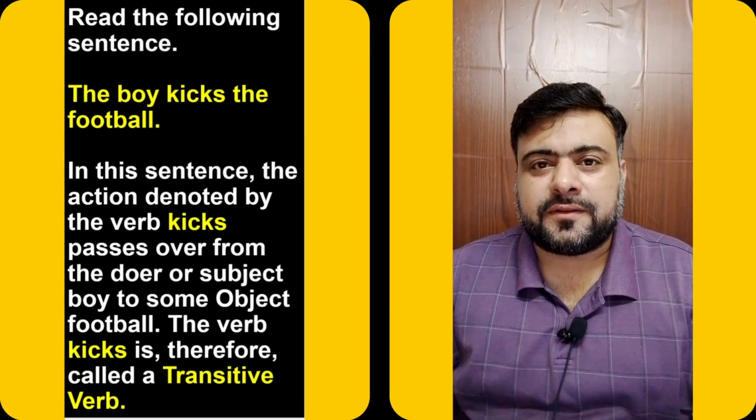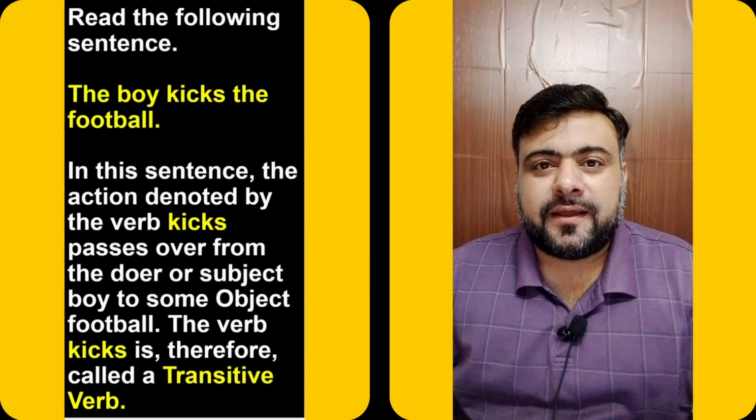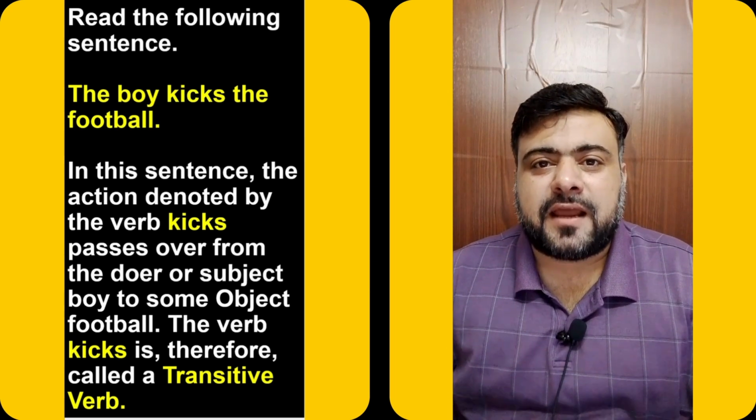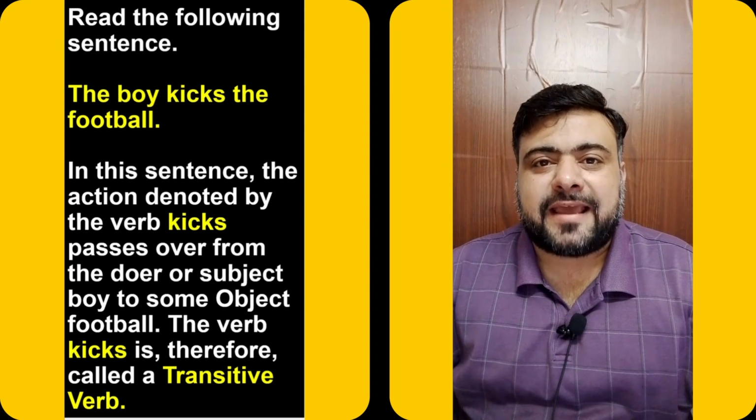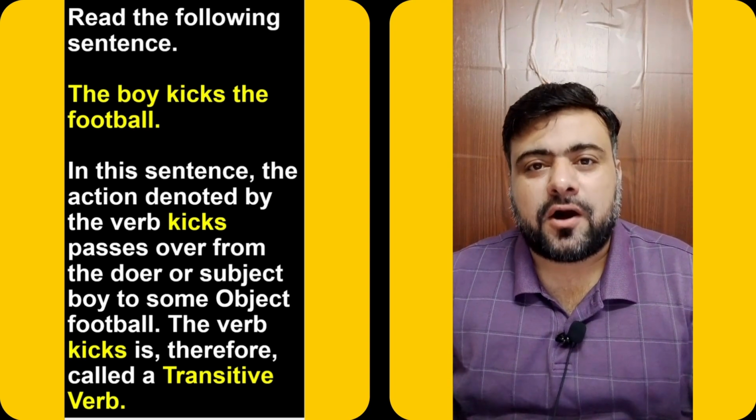Who kicks the ball? The boy. And who is that action performed on? It's the football. So a transitive verb is that word that passes its action from one thing to another, from the subject to the object.